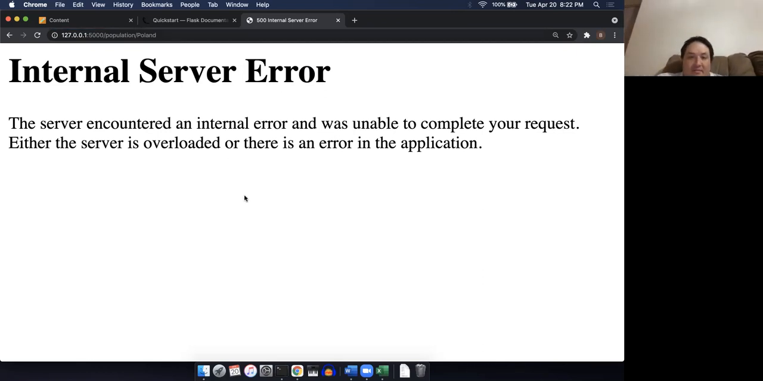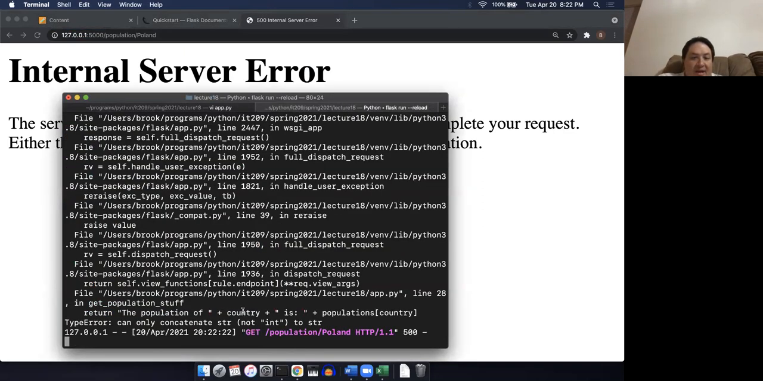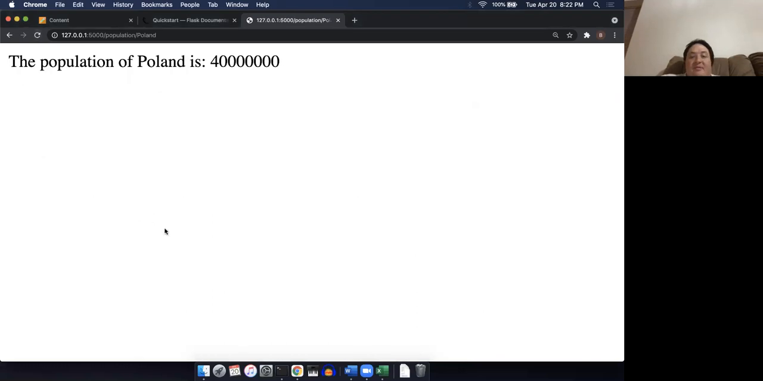That's surprising. The error that I got is can only concatenate string, not int. So this returns an integer, and I need to do my strings the correct way and put this in str. All right, so now hopefully we see that the population of Poland is 40 million. If I change Poland to USA, the population of USA is 350 million.